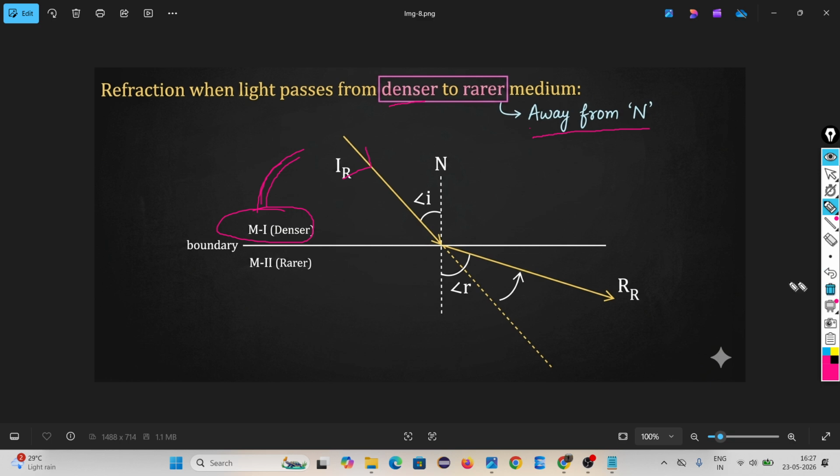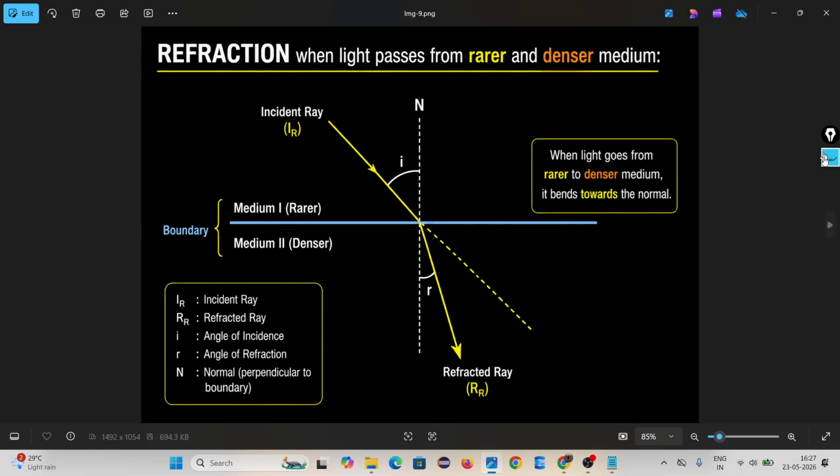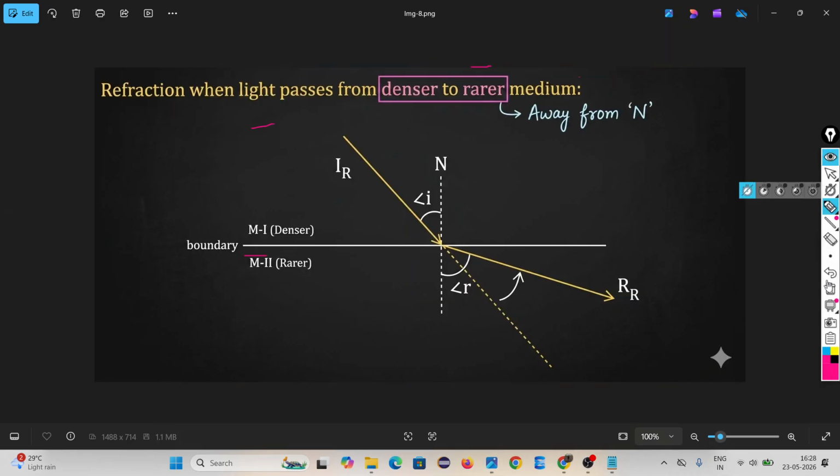Look. Here two media are there. Medium 1 is denser. Medium 2 is rare. Denser to rare means the refracted ray goes away from the normal. Are you looking? Yes, sir. Then the second one, rare to denser. If rare to denser, then towards the normal. In the first condition, suppose light is coming from glass to air.